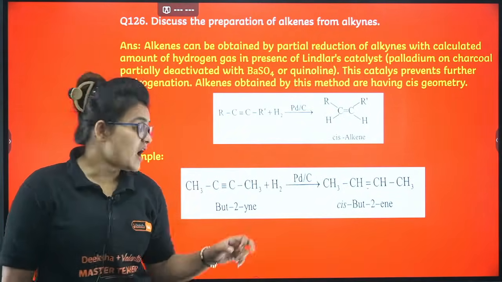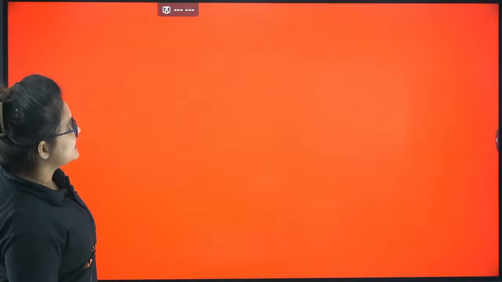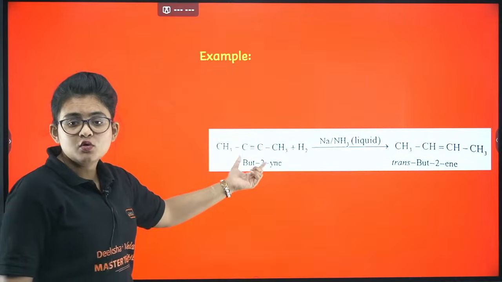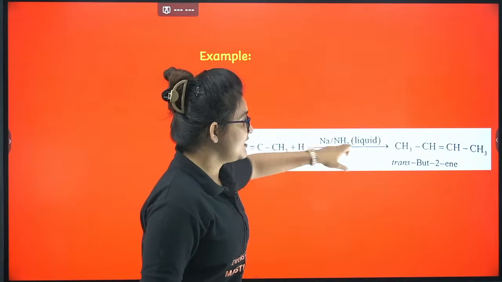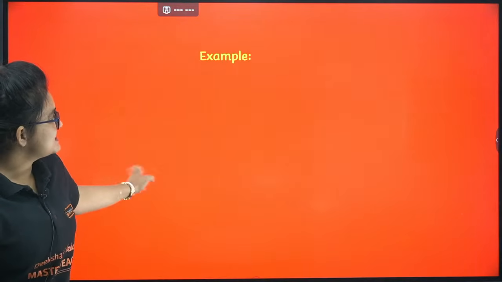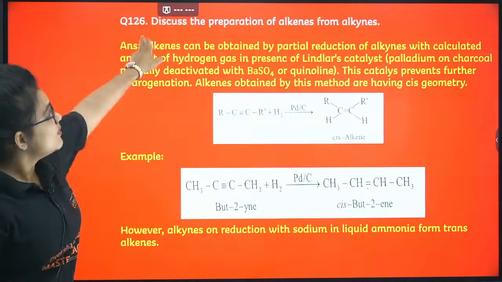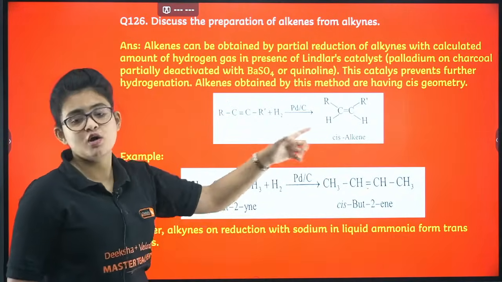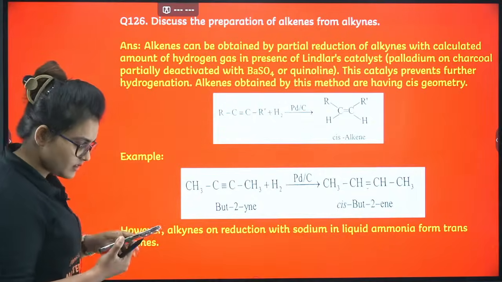But if you need trans alkene, you can further proceed the reaction, means in the same alkyne, you can give sodium in ammonia and you will end up with a trans product. So when they are asking you to discuss the preparation of alkenes from alkynes, discuss both how you should get cis and how you should get trans.